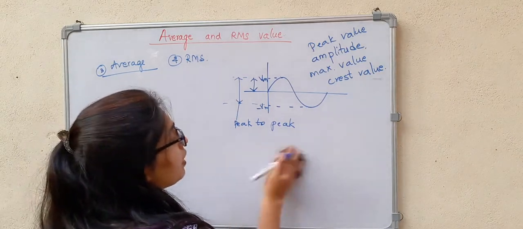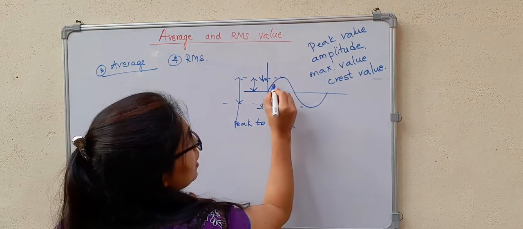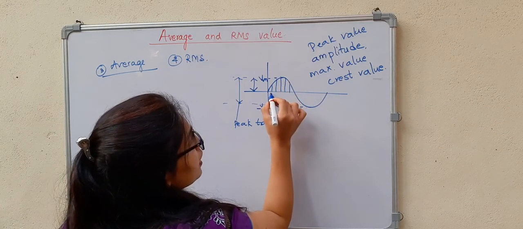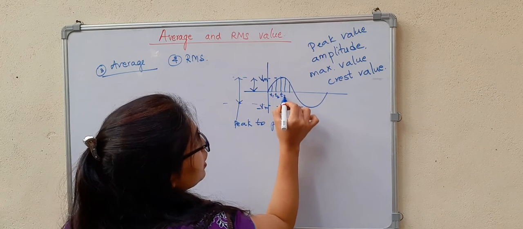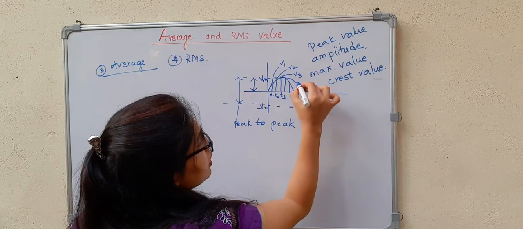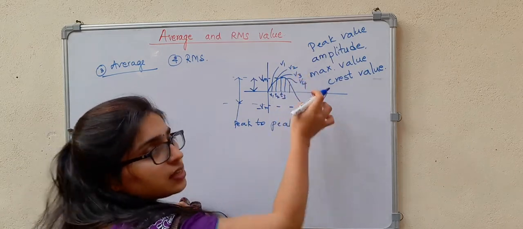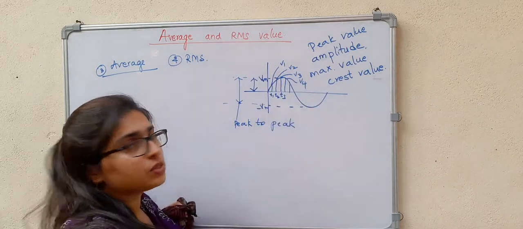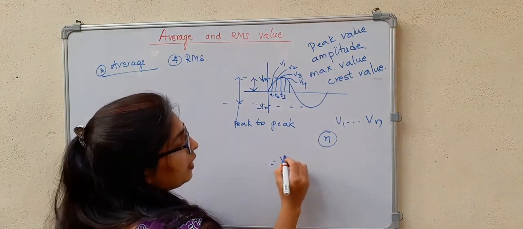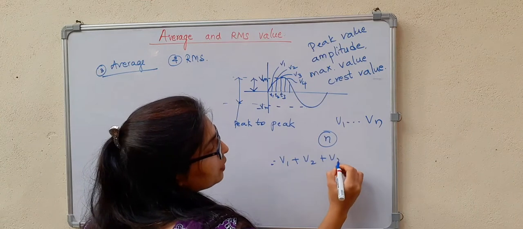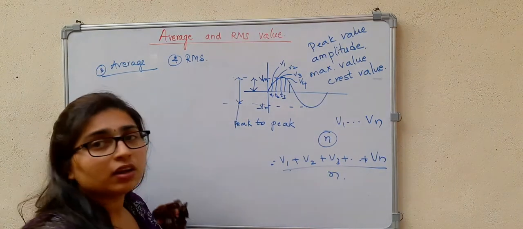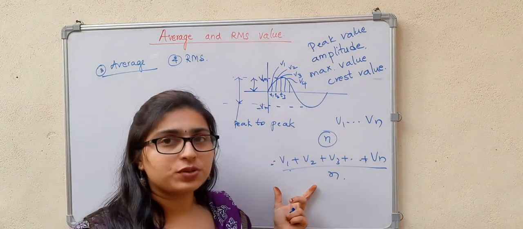Similarly, consider the instantaneous values at different instants of time, T1, T2, T3, with values V1, V2, V3, V4. If I take n such values, V1 plus V2 plus V3 till Vn, divided by n, that will give us the average value.